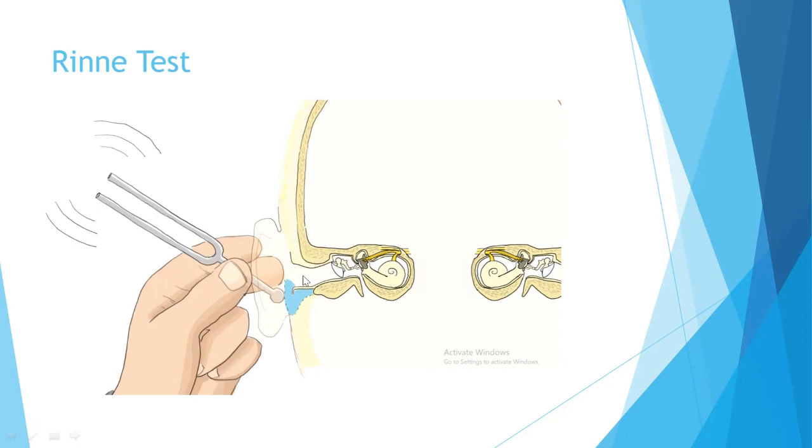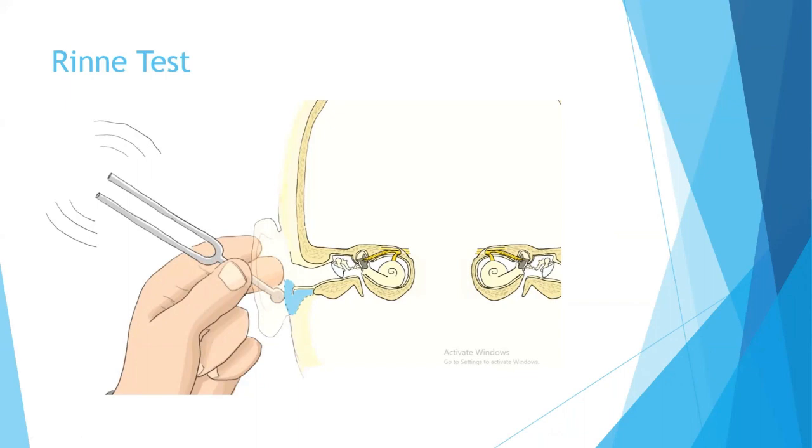Whenever there is pathology in the external ear and middle ear, conductive hearing loss is there, and the air conduction is decreased. Whenever bone conduction is more than air conduction, that is called a negative Rinne test, which indicates conductive hearing loss.